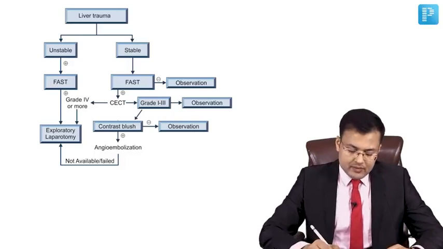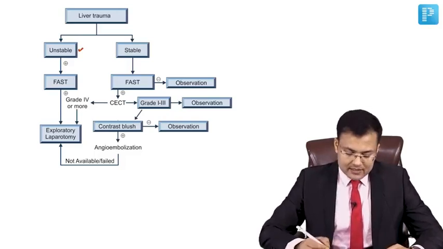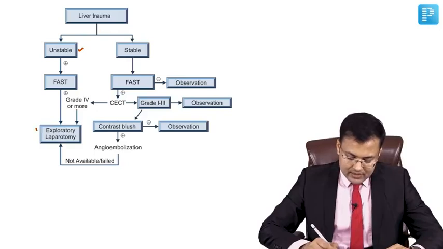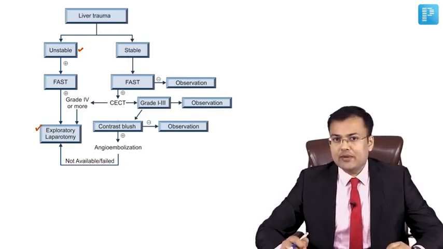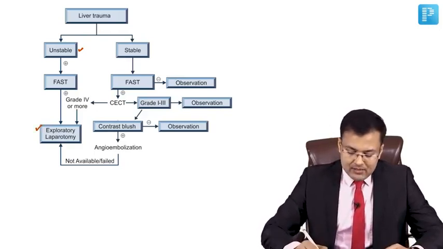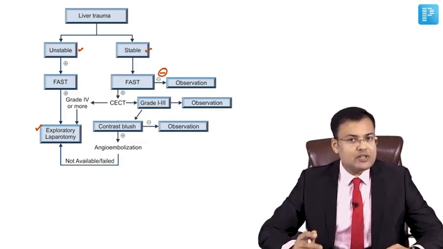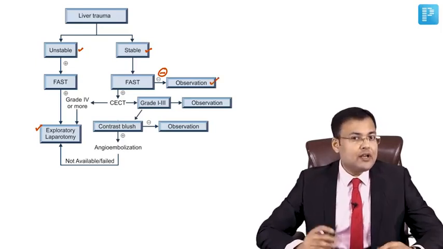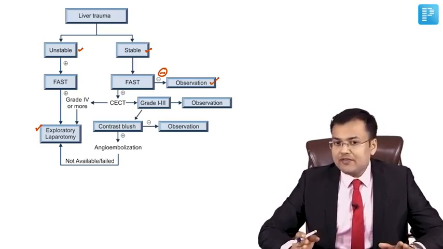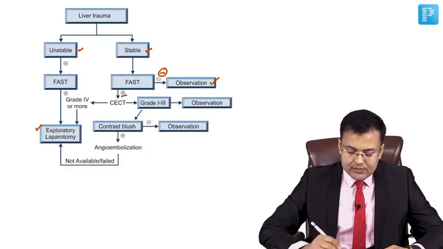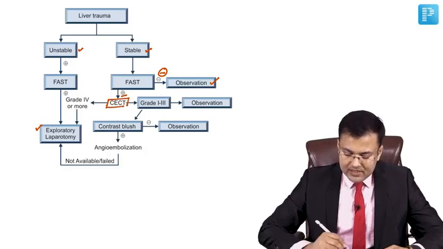So here you can see, if the patient is unstable, we go for FAST, and if FAST is positive, generally we go for exploratory laparotomy. If patient is stable, in that case also we go for FAST. If FAST is negative, what's done? Only observation. If FAST is positive, you have to confirm the findings with the help of CT. So here it's positive, we perform CT.